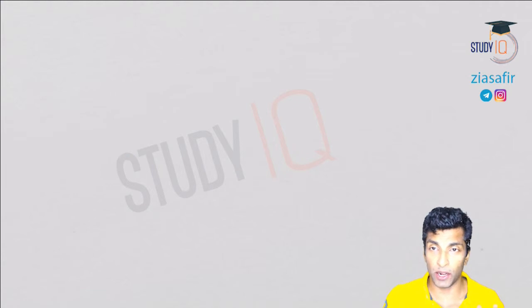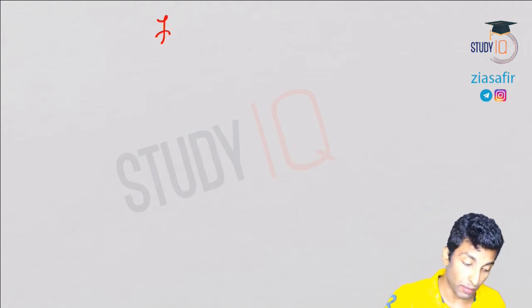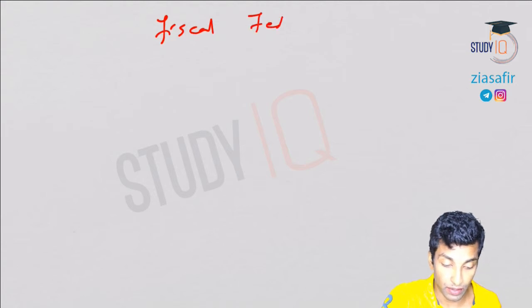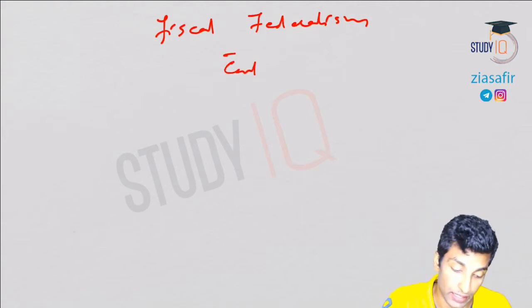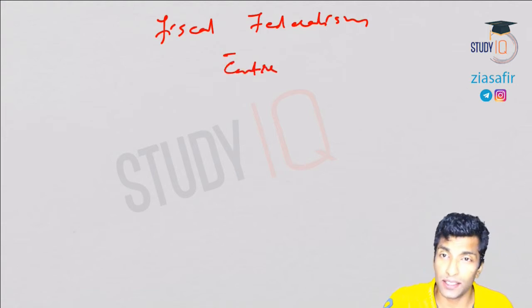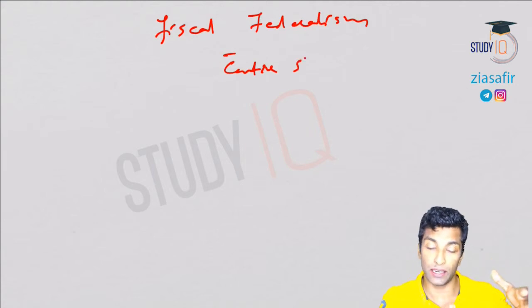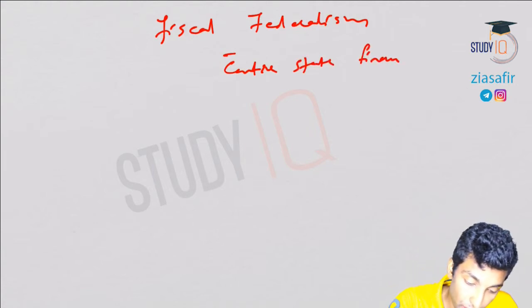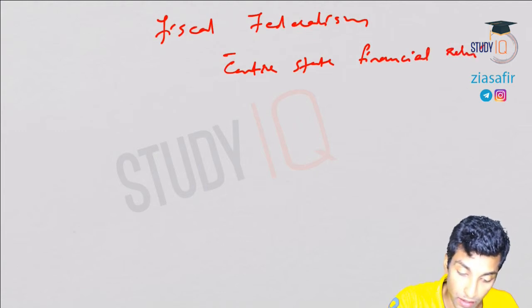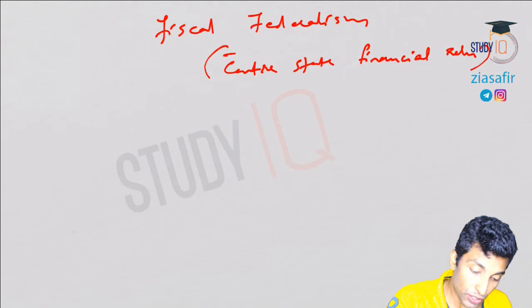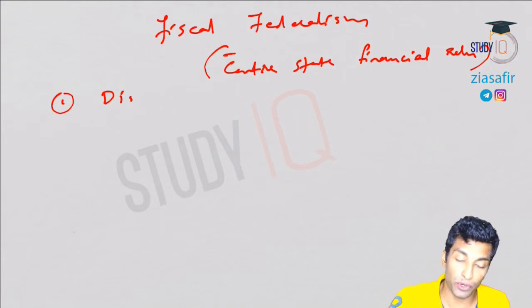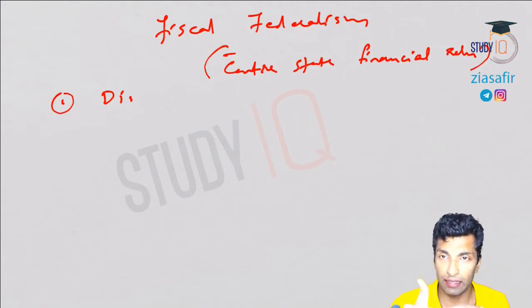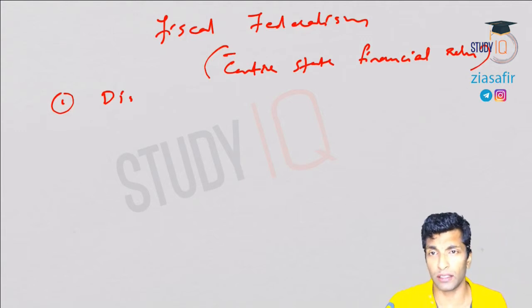Federalism, all those things, is part of polity you have studied. So here we'll be talking about fiscal federalism. Fiscal federalism is nothing but center-state financial relation. Not the center-state relation completely, I'm taking only the finance relation. Here I'll be talking about the distribution of taxes between center and states. So the topic for today's discussion is what the different taxes are which are distributed, and how they are distributed between center and states.